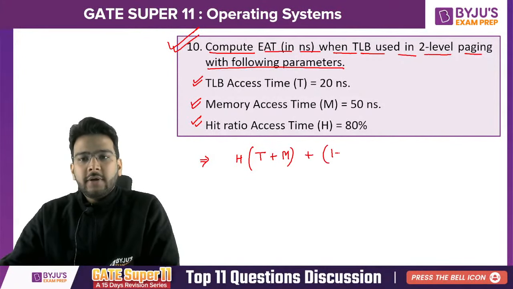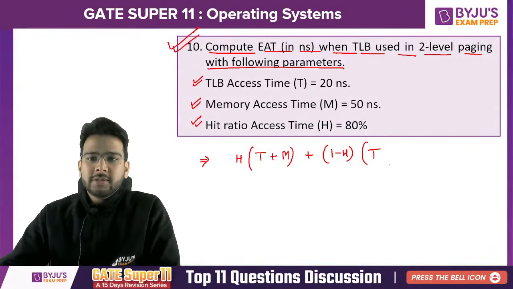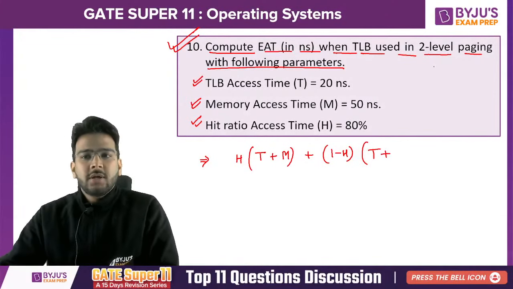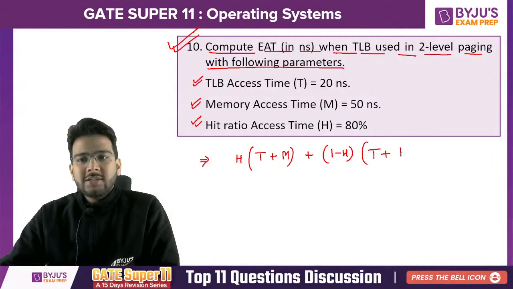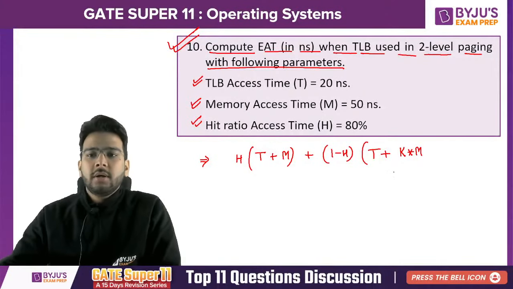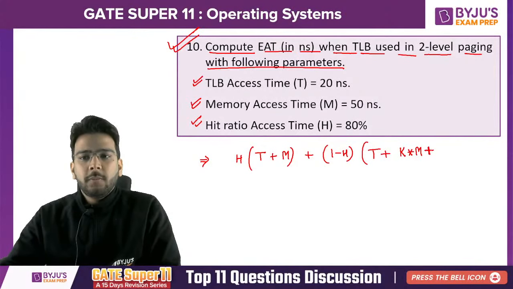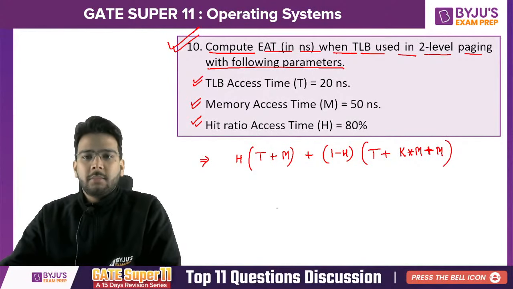But if it is a miss, in that case, first you have wasted some time for TLB access, so T will be there, plus two-level paging. Let's say K indicates K-level paging, K multiplied by the main memory access time. Why? Because the page table is also stored in the main memory. After performing the translation, you will move to the final content, to access that content in the main memory.